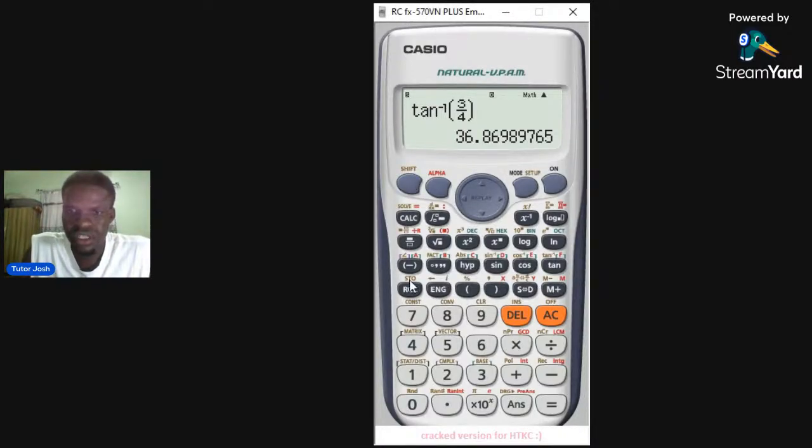You press shift, then you press alt cl. This is where alt cl is. You press alt cl, it will show store in this place. Then you press close bracket, which is x. Now the answer is stored to x. That means you've stored it as x. Please, are you following me? Do you understand how I store tan inverse of 3/4 as x in our calculator?